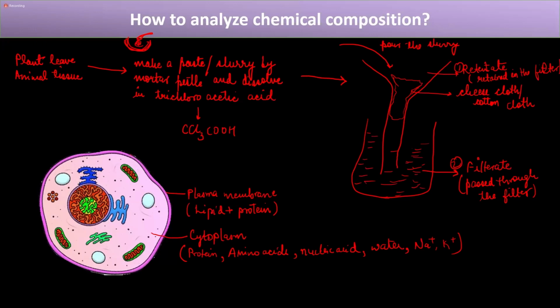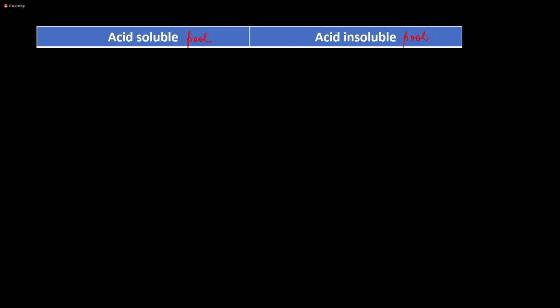The first is called the acid soluble pool and the second is called the acid insoluble pool. Now, what is the acid soluble pool? The acid soluble pool is the one that is solubilized in the acid, because here we have used trichloroacetic acid. The one that is soluble in the acid will pass through as the filtrate, and the one that does not dissolve in the acid will remain on top of the filter.